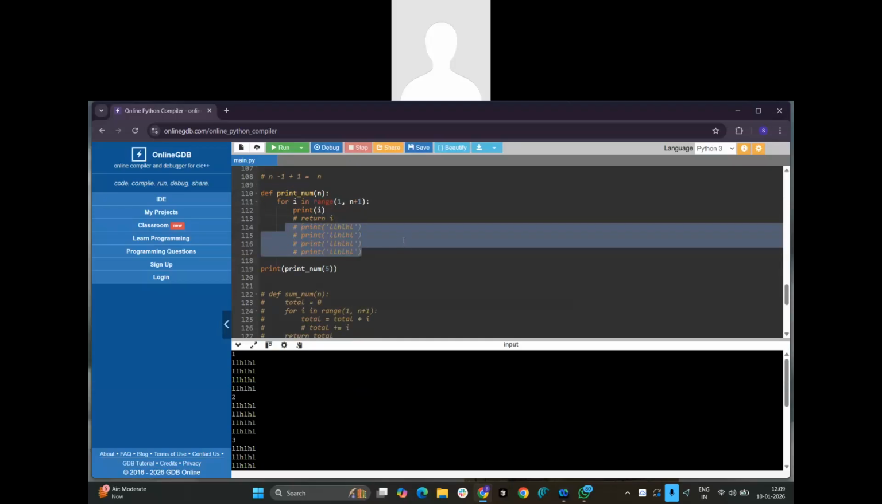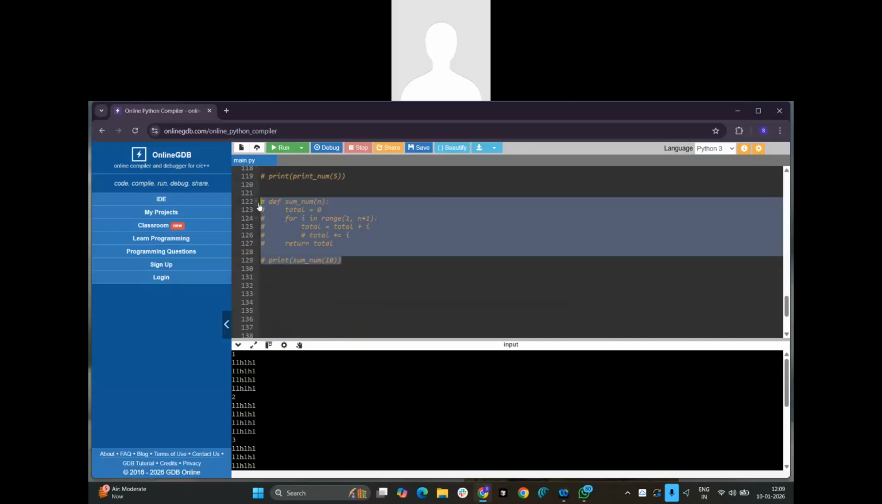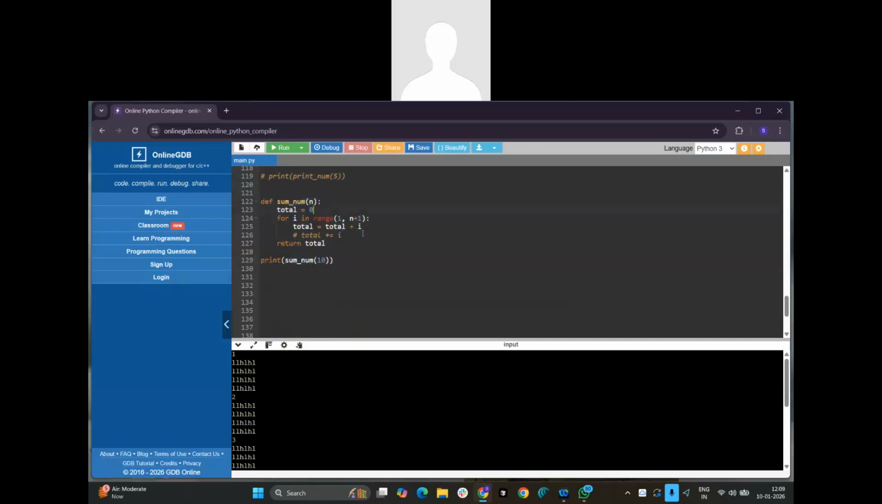Do you have any doubt? Understood. This is also the sum of n numbers, right? If we want to calculate the total value, then we have to increment the value this way. We are just incrementing the I value to this total, and this is the sum of numbers.